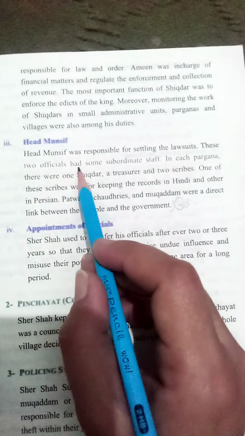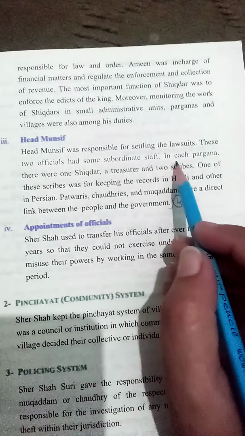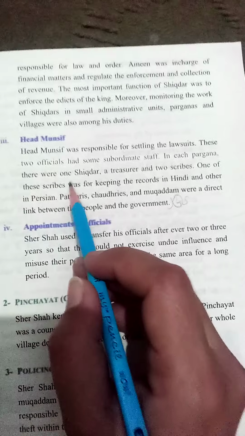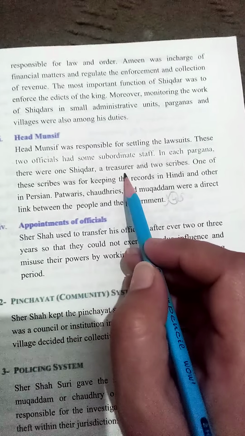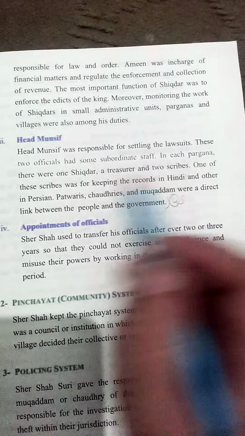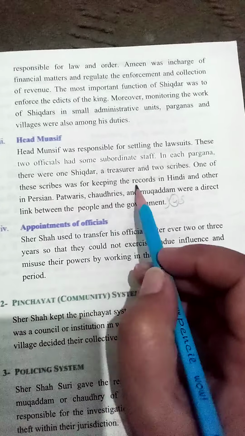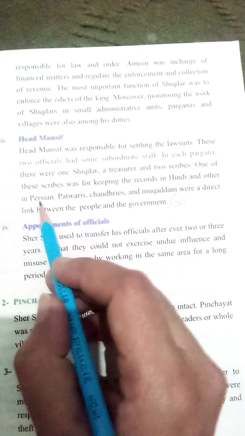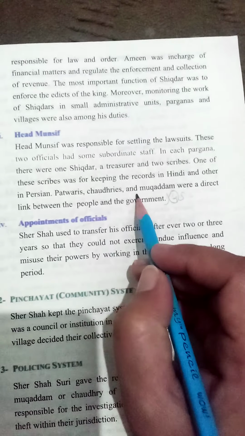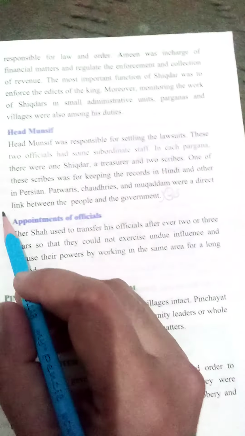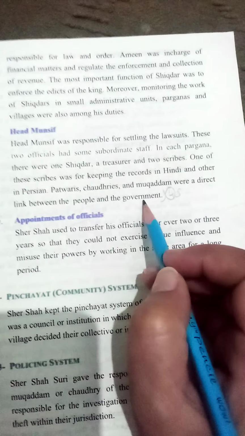These two officials had some subordinate staff. In each pargana, there were one Shikdar, a treasurer and two scribes. One of these scribes was for keeping the record in Hindi and the other in Persian. Patwaris, Chaudhris and Muqaddam were a direct link between the people and the government.